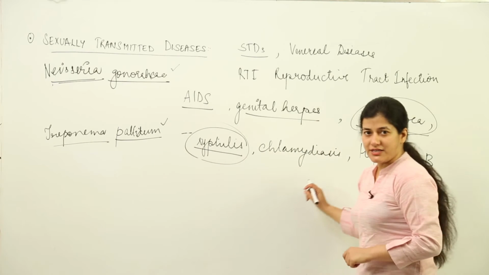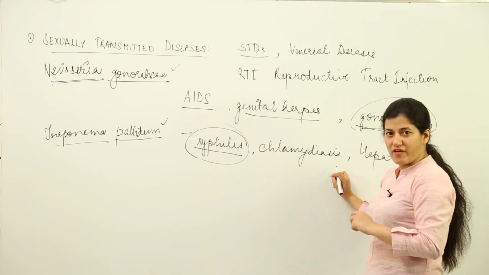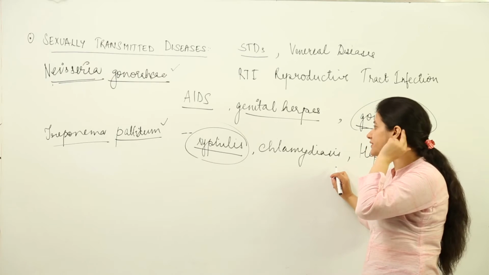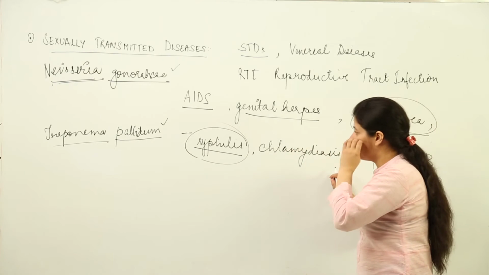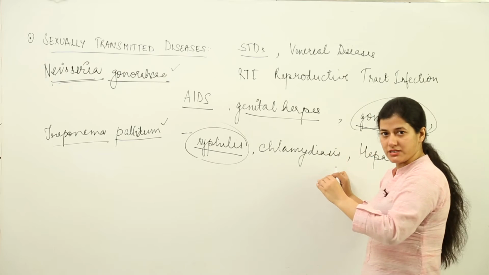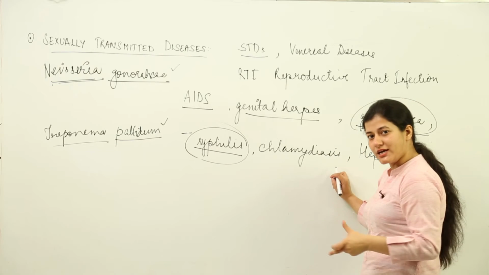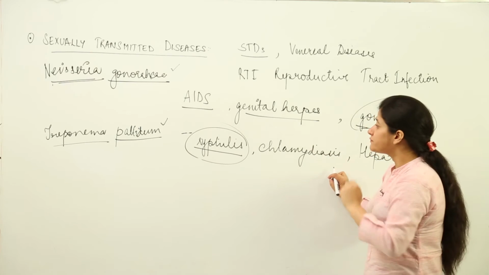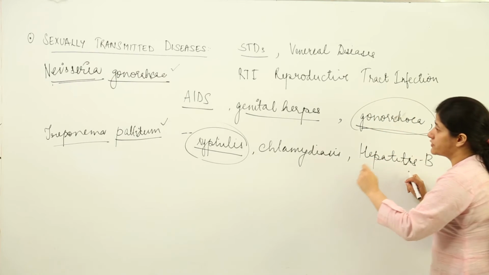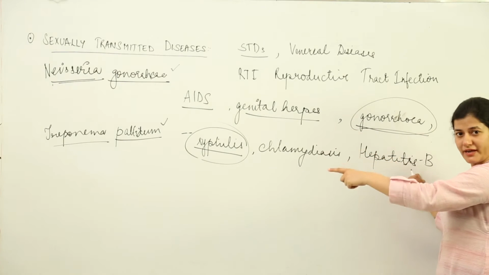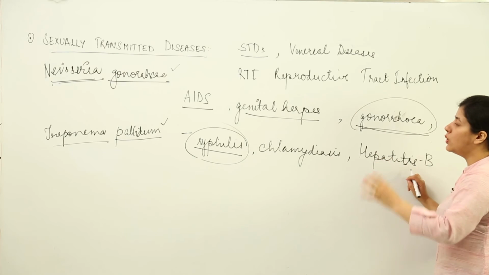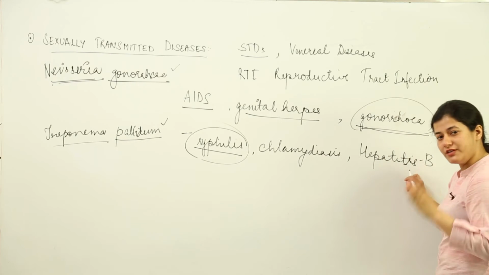Now these two bacteria get transferred from one individual to another only if they come in contact and some sexual activity is taking place, because it is through the genital areas that the bacteria are transmitted from one person to another. Unprotected sexual intercourse is responsible for the transmission of the bacteria. I am repeating it time and again, and you have to keep in mind that this is the only source of transmission of these diseases.